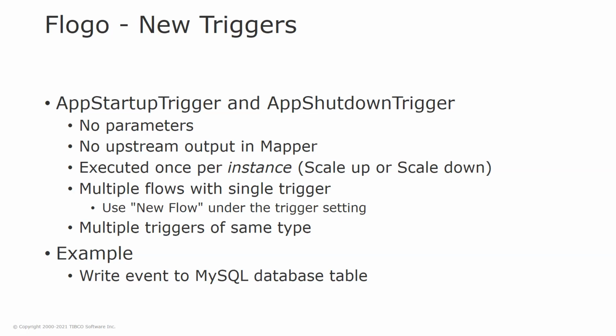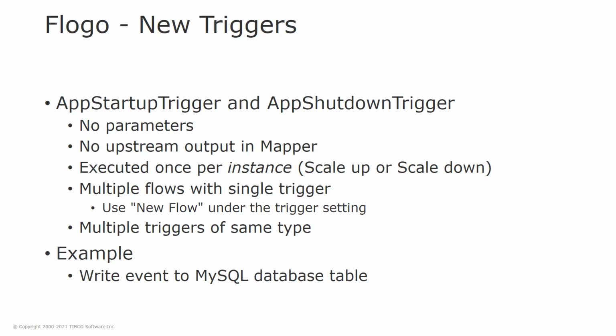Usually when you have a trigger in Flogo, you can use values from that trigger further on in the flow. But because these triggers are simply for application startup and application shutdown, there is no upstream output. These are executed once per instance. There are some subtleties in terms of what happens when you scale up and when you scale down, and we'll go over the different cases and show you some examples. But basically, every time you scale up or scale down an application, it's going to trigger the application startup and the application shutdown.